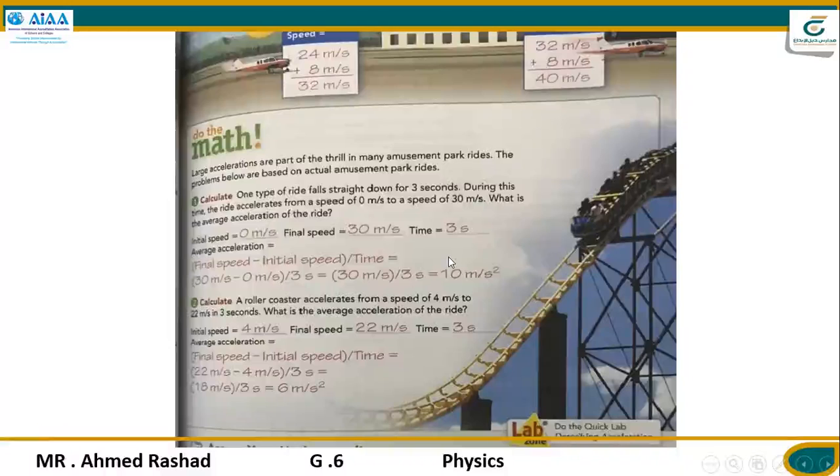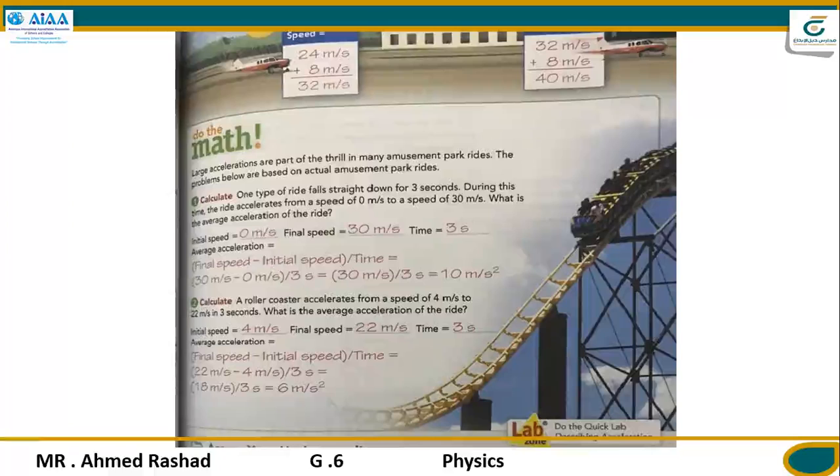Now you can open your book to page number 18 and answer with me. This is a problem in math or physics, about how to calculate acceleration. You can read with me: large accelerations are part of the thrill in many amusement park rides. The problems below are based on actual rides. Calculate number one and number two.